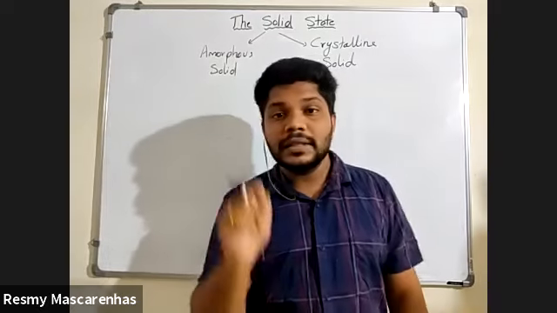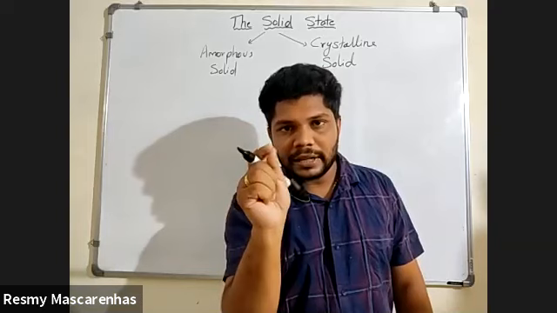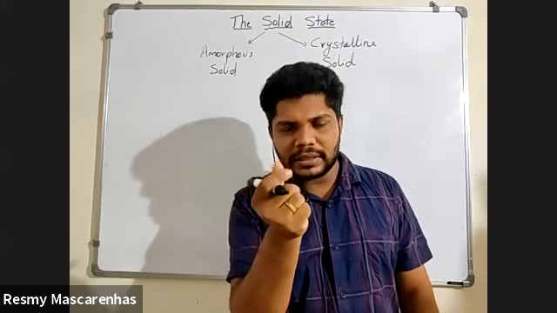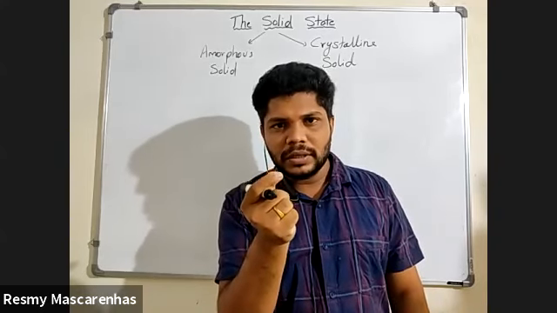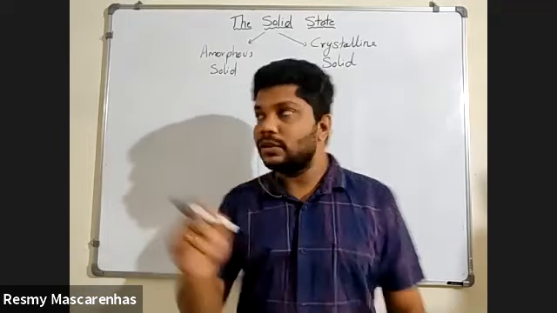Now the best example I'm giving you: a crystalline solid is sugar. You have seen sugar. Even if you crush that, can you see the particles of that, crystal-like, sharp? These things are there for that. Yes or no? Sharp, pointed things will be there too. That is a crystalline solid.